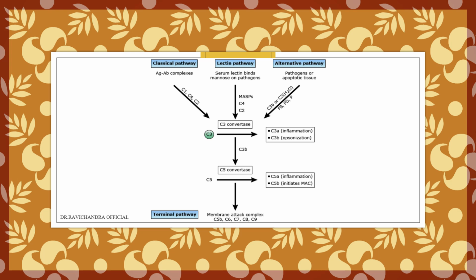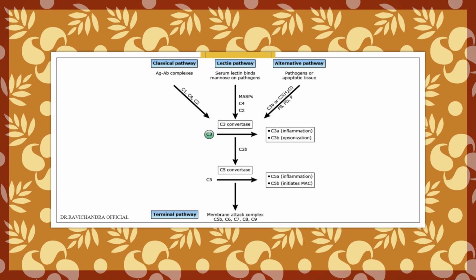So what are all the pathways that are there in complement system activation? Classical pathway, lectin pathway, alternate pathway, and terminal pathway. Terminal pathway is caused by membrane attack complex C5b, C6, C7, C8, C9.